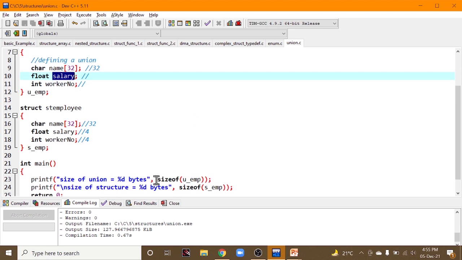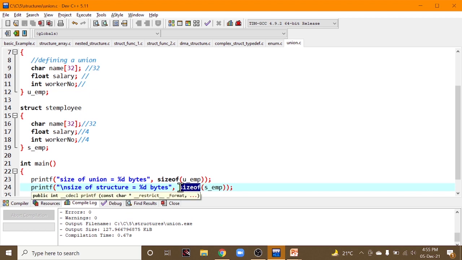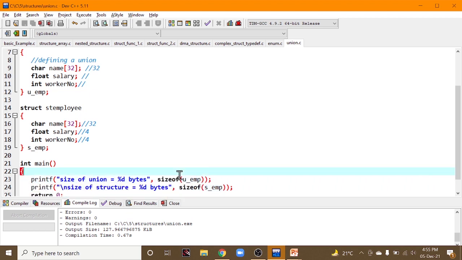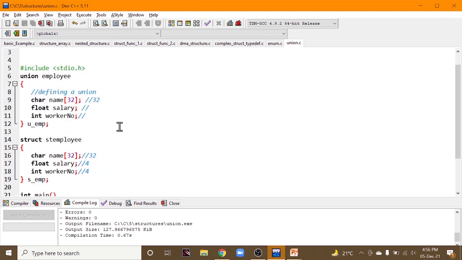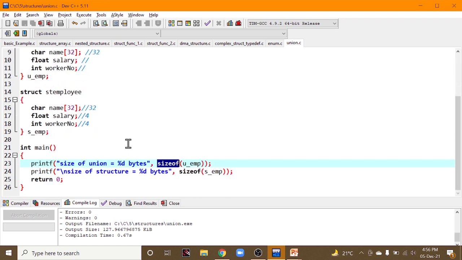You can clearly check the difference between union and structure using the sizeof syntax, which is by default used to show the size of any data type.